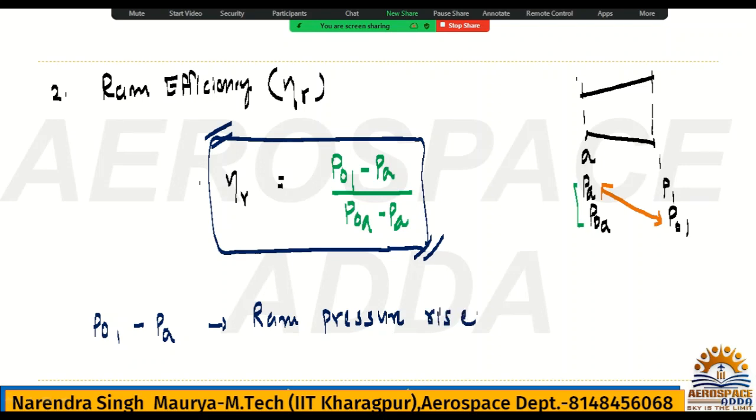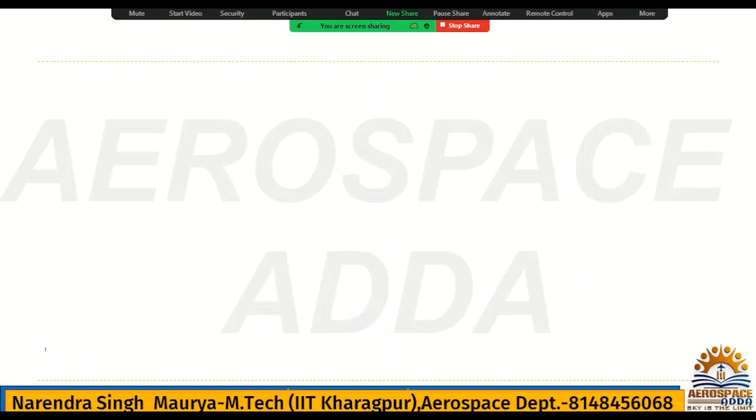If they ask what is the RAM pressure rise, then it is the exit total pressure minus the inlet static pressure; that difference will give the RAM pressure rise. This is very important. Okay, this note is very important. All right. Now check key points for the diffuser.